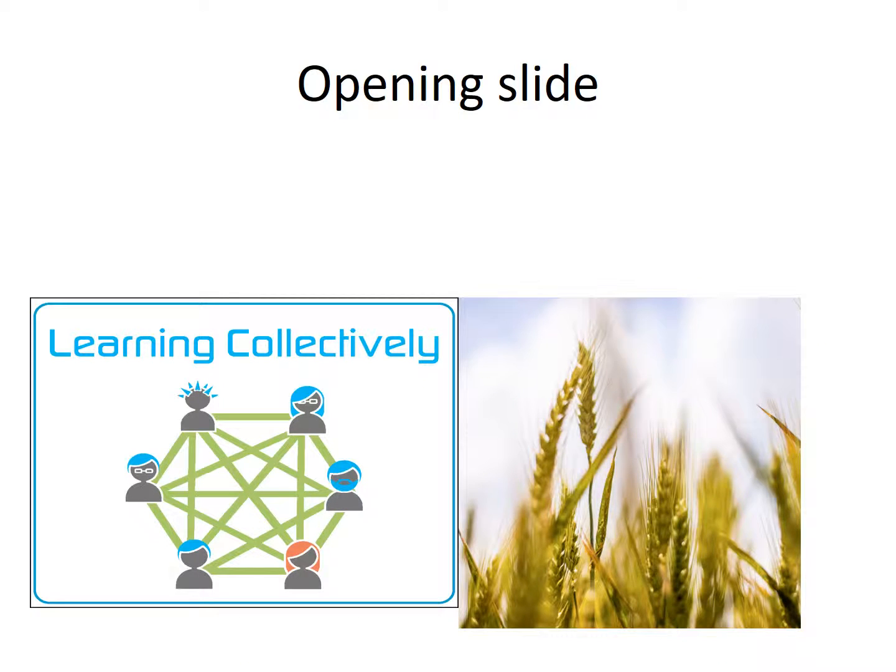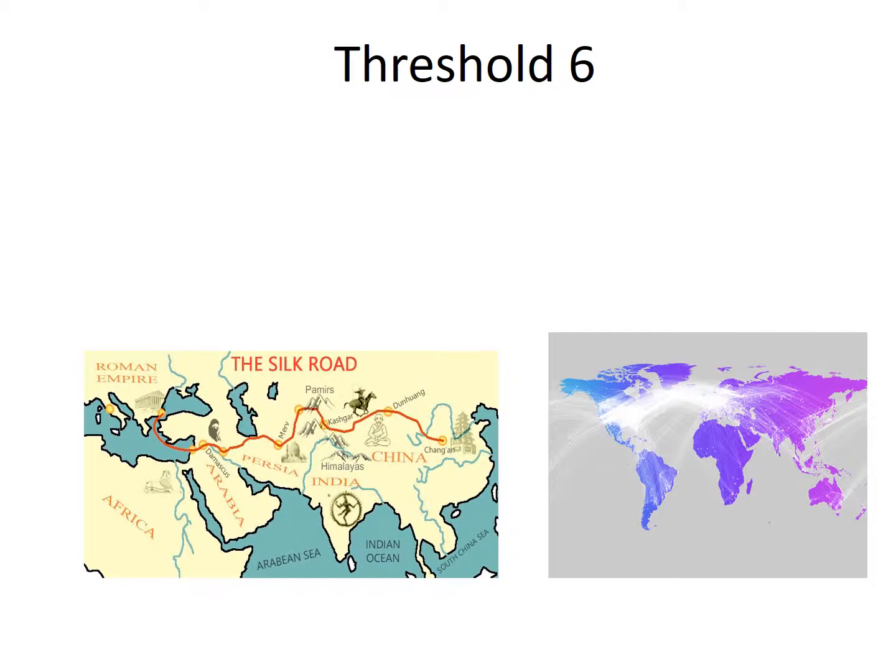Hey guys, today I'm going to be teaching you a little bit about the 6th and 7th thresholds of greater complexity, which are collective learning and agriculture. The 6th threshold of greater complexity is collective learning.